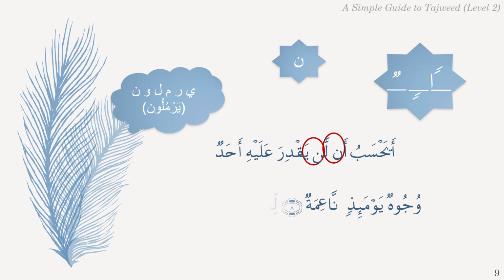In the second example, we find unequal Tanween Dhamma followed by letter Ya, Tanween Kasra followed by letter Noon, and when connecting Ayah 8 and 9, Tanween Dhamma followed by letter Lam. Letters Ya, Noon, and Lam are all from the letters of Yarmulun, so all will be pronounced applying the rule of Idgham.